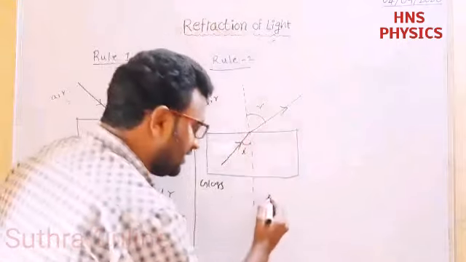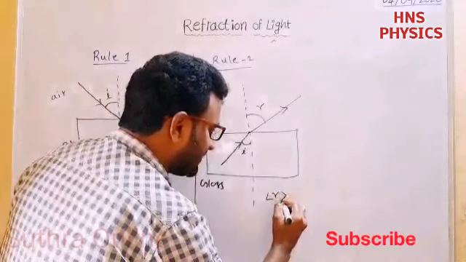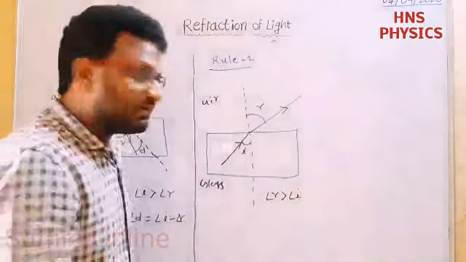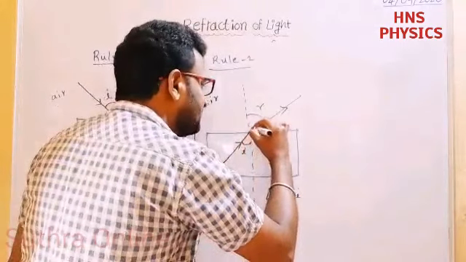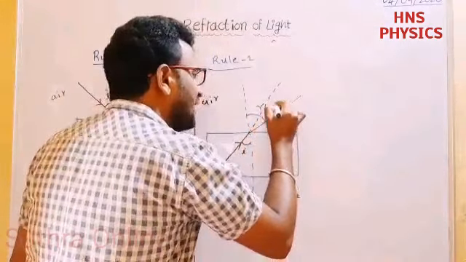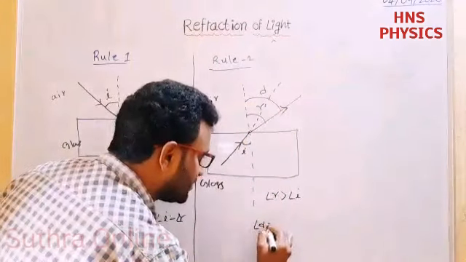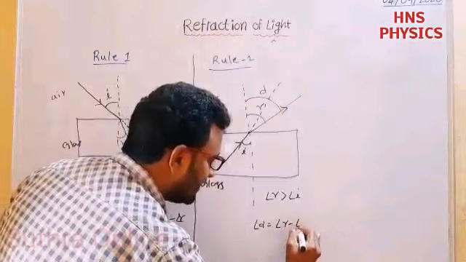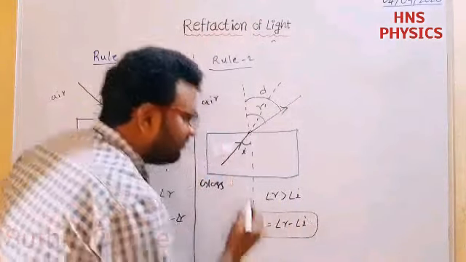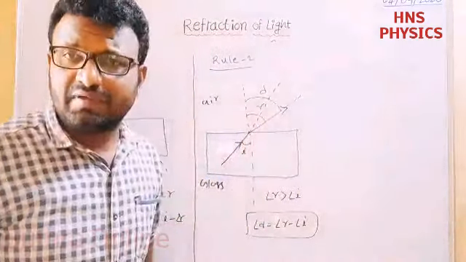So in this case, angle of refraction is greater than angle of incidence. This is the actual direction of the ray. So this is called angle of deviation. Then angle of deviation is equal to R minus I, because here angle of refraction is greater than angle of incidence.